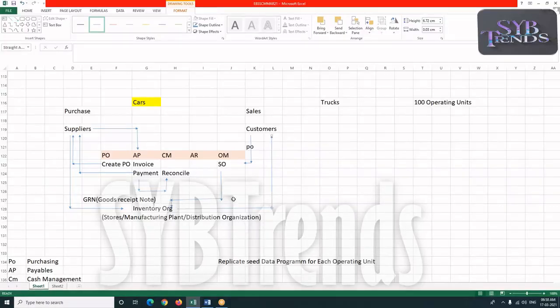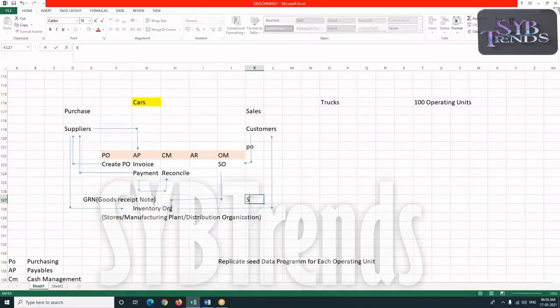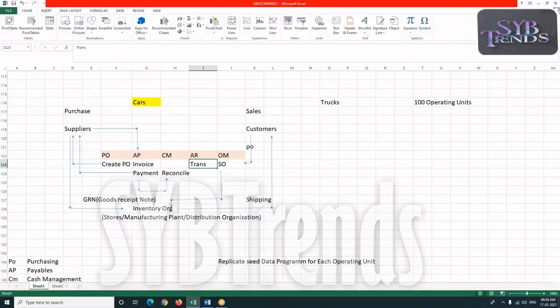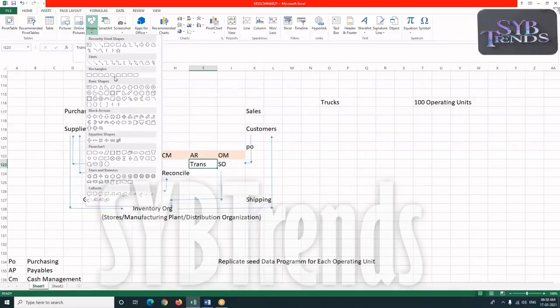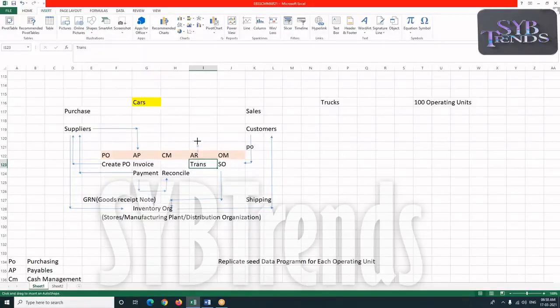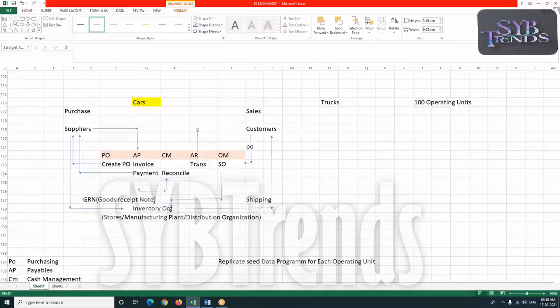Inventory organization is going to perform which one? Shipping. They ship the goods to my customers. Once after shipping the goods to my customers, here in receivables, we'll create transactions or sales invoice. And this sales invoice is going to be sent to my customer.